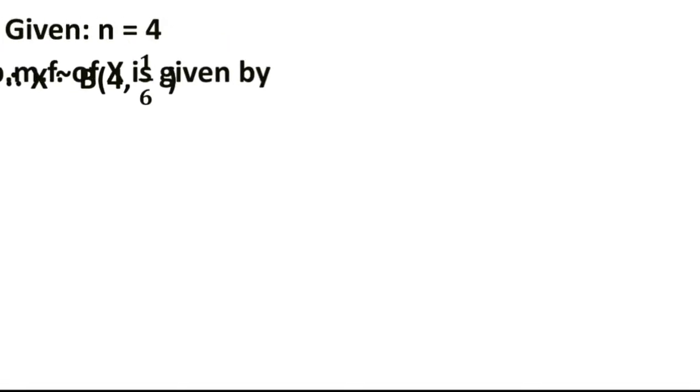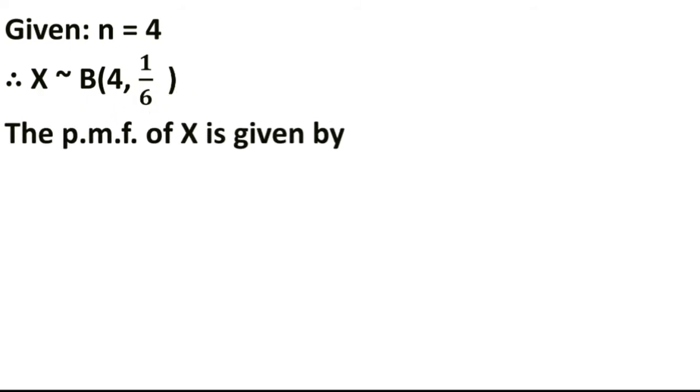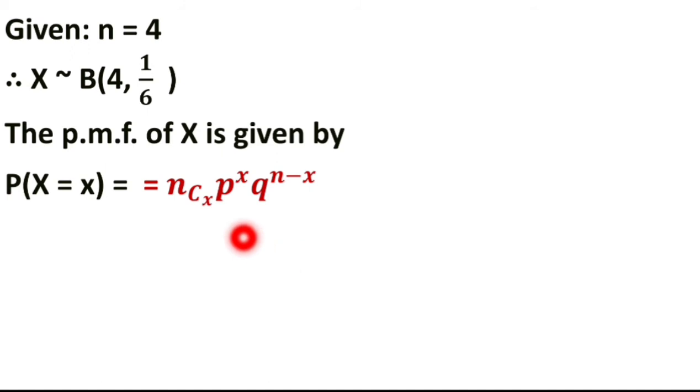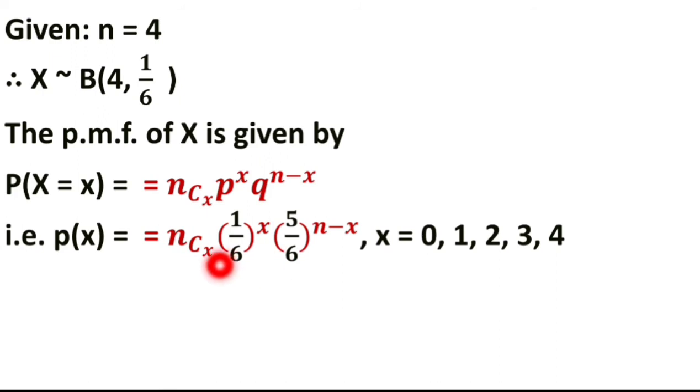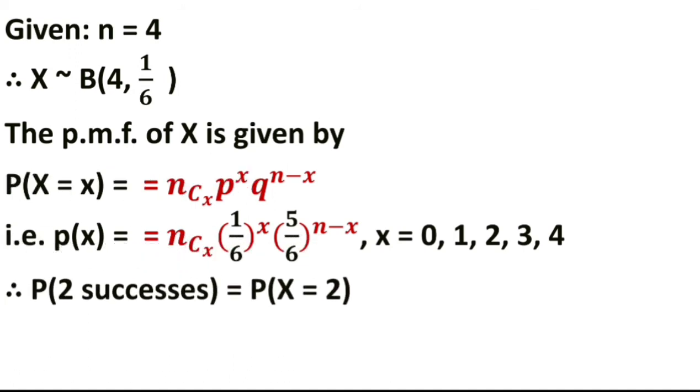The required probability, or the PMF of x, is given by P(x) = nCx into p^x into q^(n−x). You have to substitute the values here. What is n? 4. So it is 4Cx into (1/6)^x into (5/6)^(4−x).